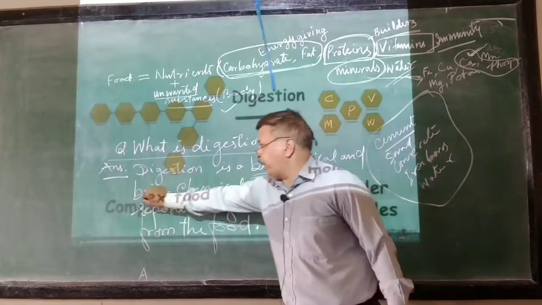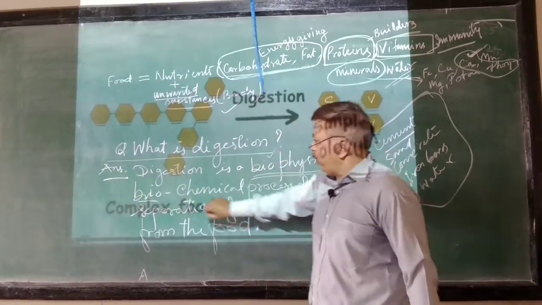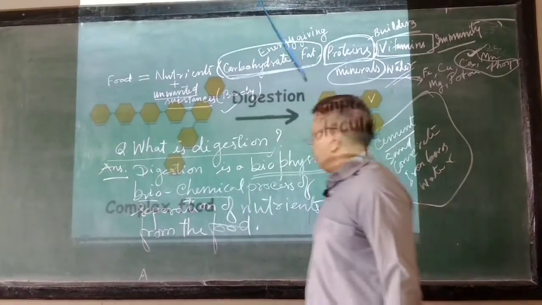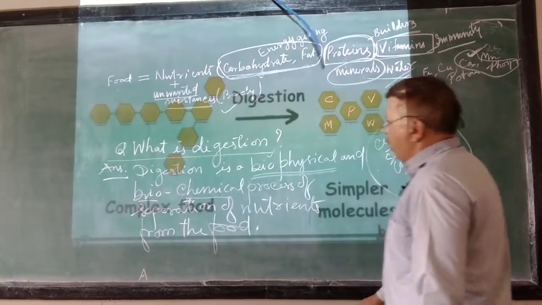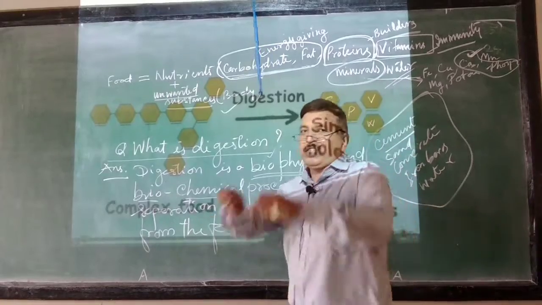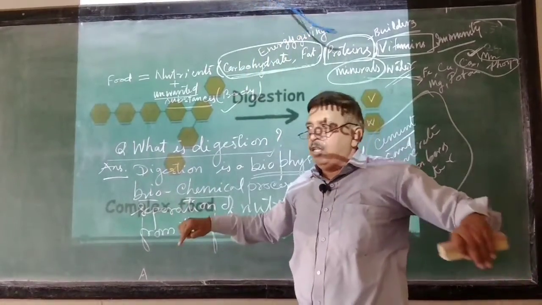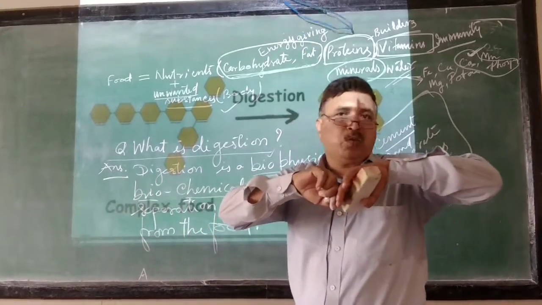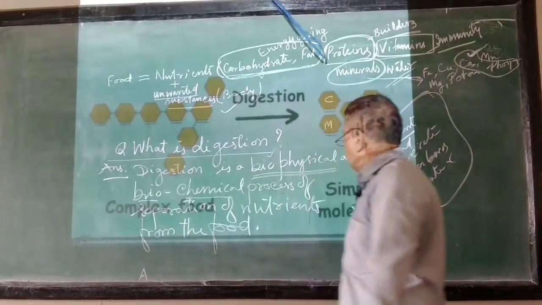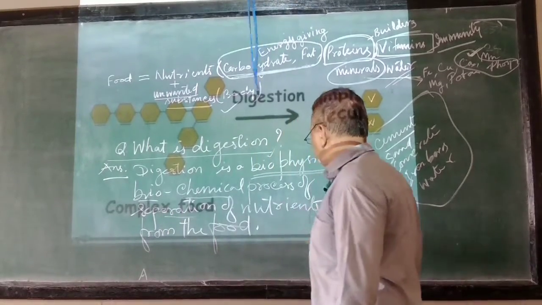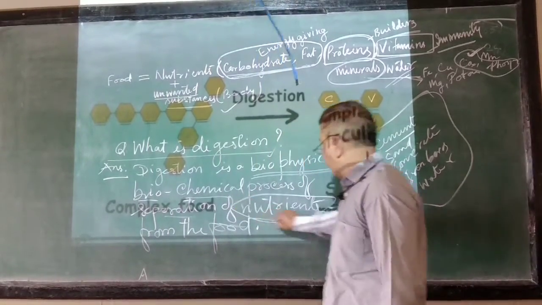And biochemical, again bio means living, chemical means where chemicals are involved. So it's a biochemical process of what? Separation. Separation means to keep two things apart, to keep the molecules away from one another, right? Process of separation of what? Separation of nutrients. Now you are very well familiar with this term.